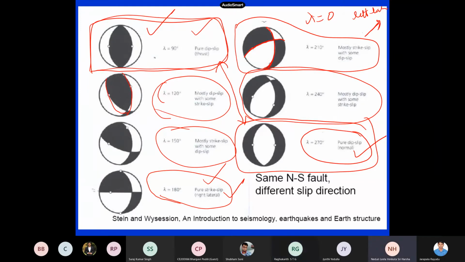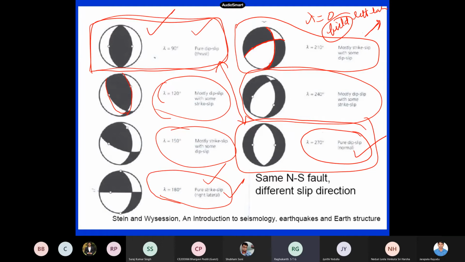No, sir. You cannot tell, because this is a problem. In seismology we put both, but we don't know which is the correct one. If you want to find out which is the correct one, then you have to do some field investigations, and then they decide which is the fault plane and which is the other.